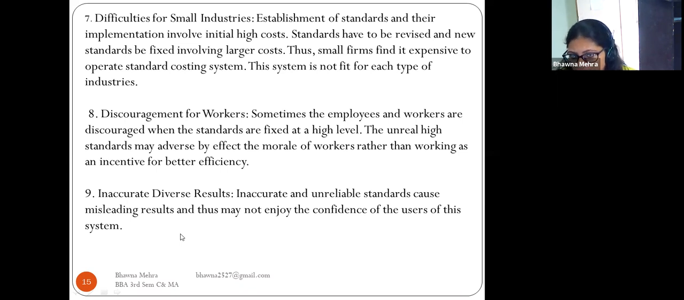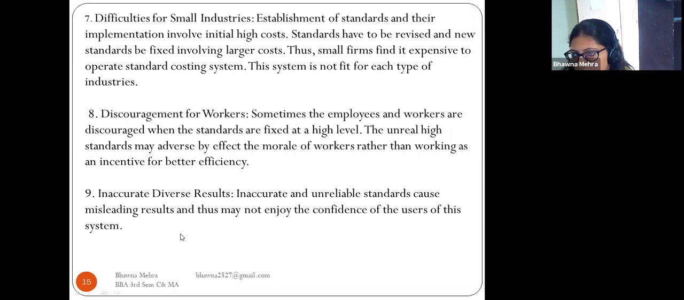Now come to point number 8, discouragement for workers. Sometimes employees and workers are discouraged when the standards are fixed at a high level. Unrealistically high standards may adversely affect the morale of the workers rather than working as an incentive for better efficiency.